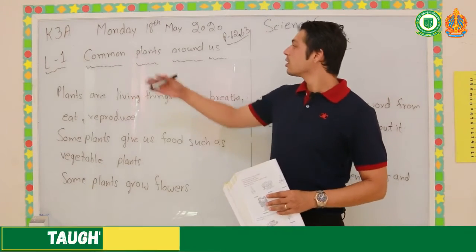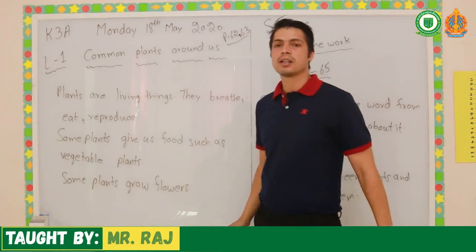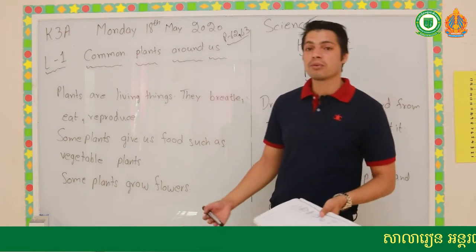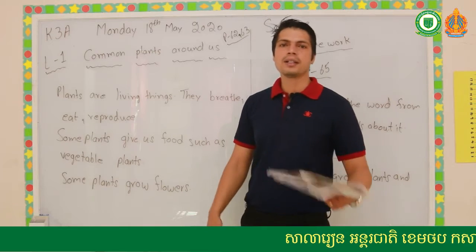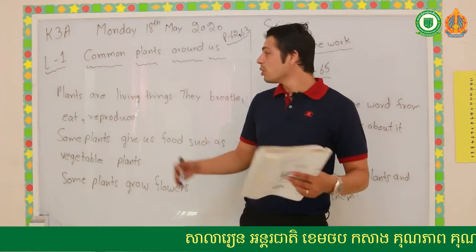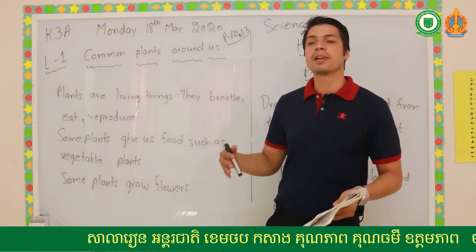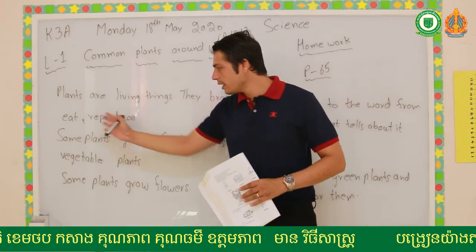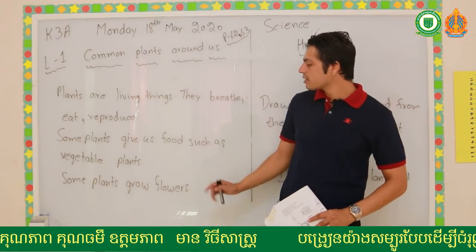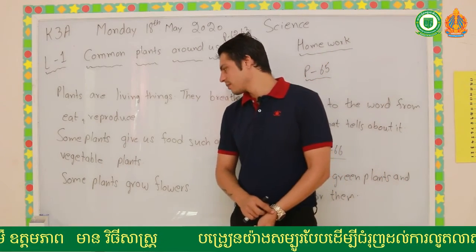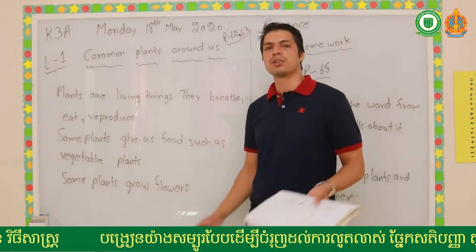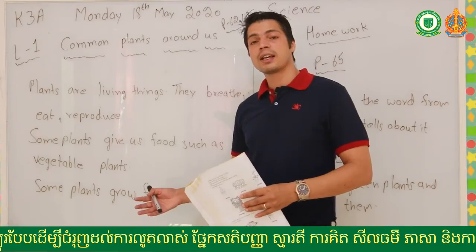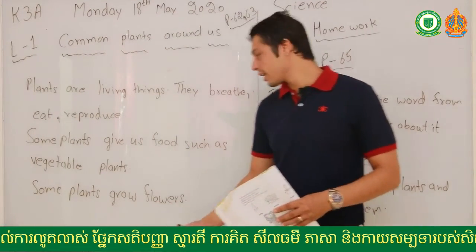Today we are learning about common plants around us. So as I explained to you in the last 2 videos, but I will explain again one more time what plants are. So plants are living things. Okay, so most of the plants are green, but there are some non-green plants. Plants are living things. They breathe, eat and reproduce. Some plants give us food, such as vegetable plants, and some plants grow flowers for decoration. Okay, we use them at home. We grow flowers at home to make the house look nice.